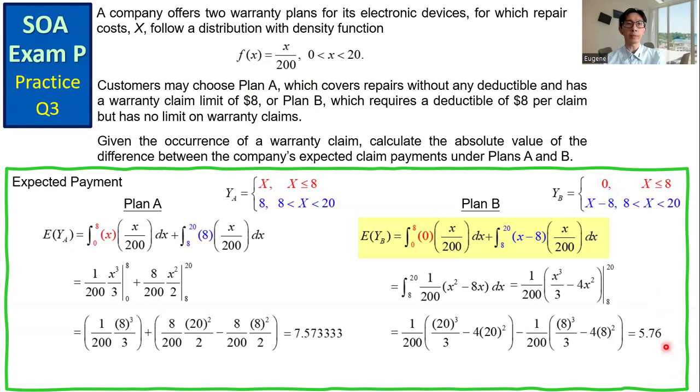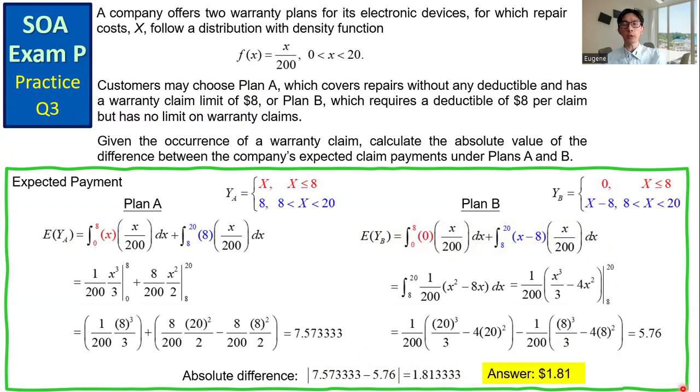Calculate the absolute value. The absolute difference is 7.5733 minus 5.76. Take the absolute value of that, then we get the answer $1.81.